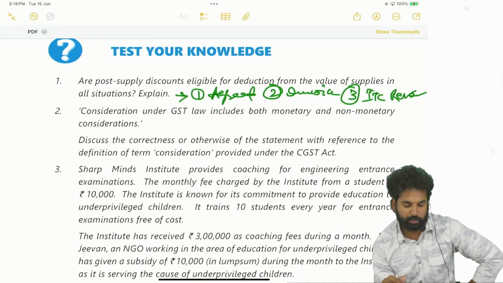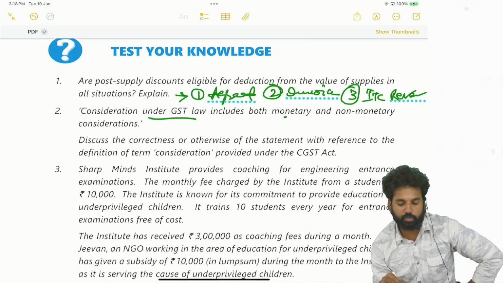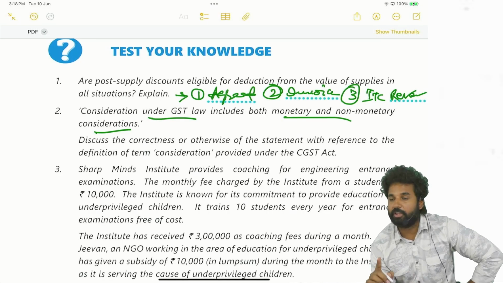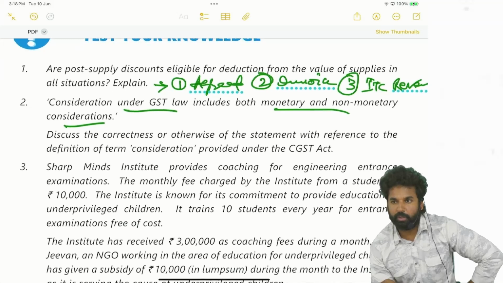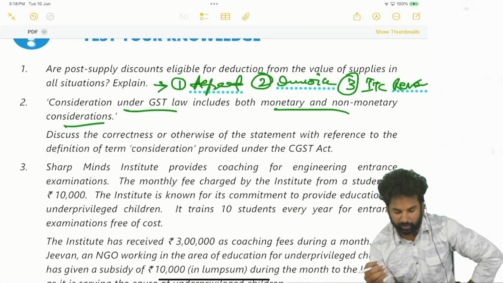Correct. Next, consideration under GST law includes both monetary and non-monetary consideration. Correct? Wrong? Correct or wrong? Correct only. We need not go there.